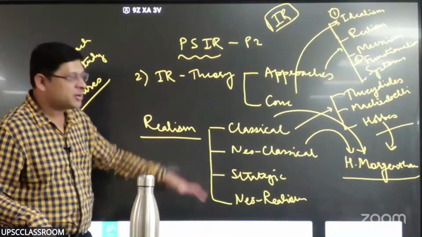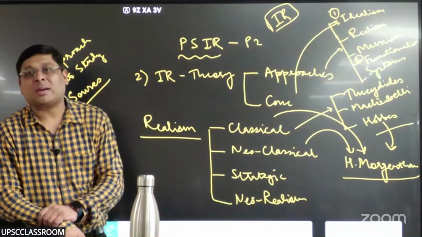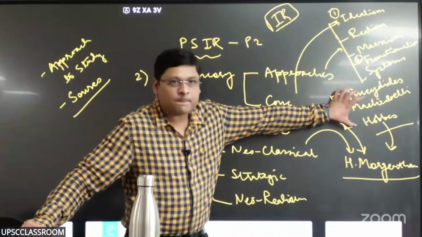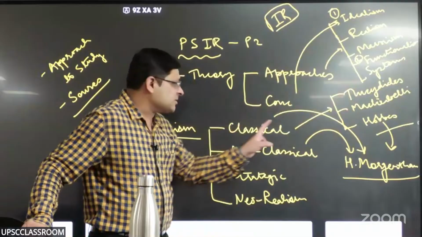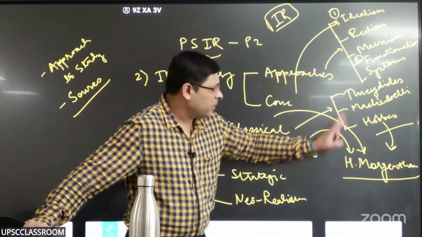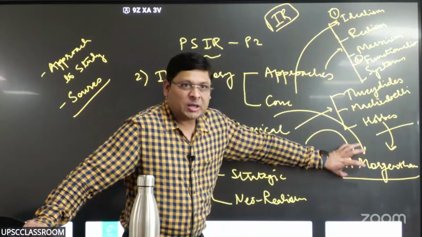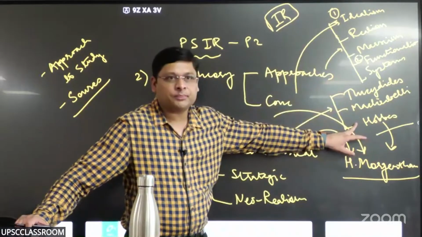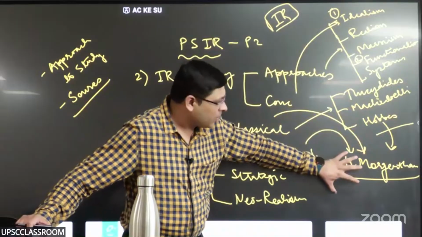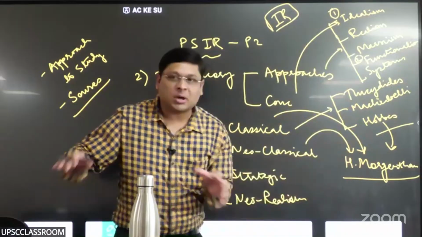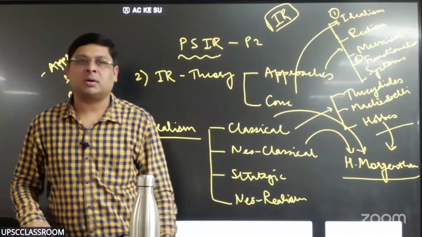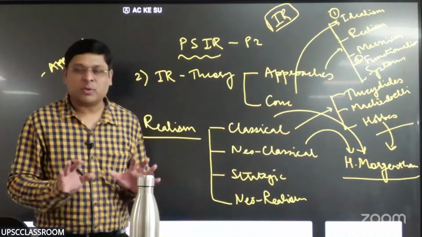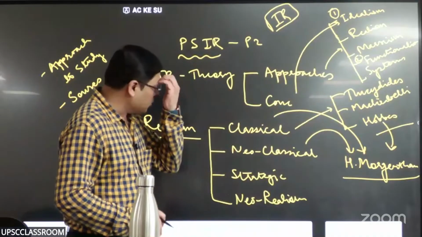Otherwise, if you take the entire tradition, and the question comes on classical or neoclassical, do not forget to include these three. If the question clearly says classical realism, write about them, and in the end write about Morgenthau. If the question comes on neoclassical, briefly talk about them, talk about Morgenthau sizably, and talk about contemporary realist scholars like Fareed Zakaria. Do you understand? So that should be your approach. That is about classical and neoclassical.